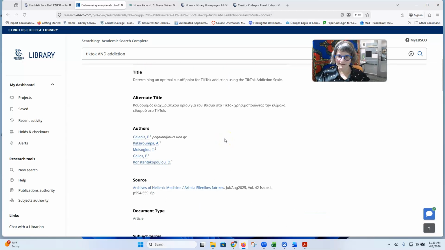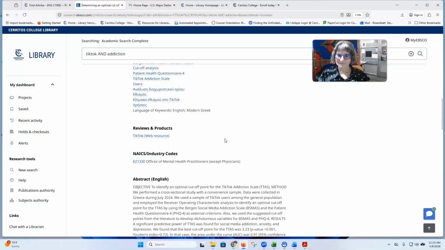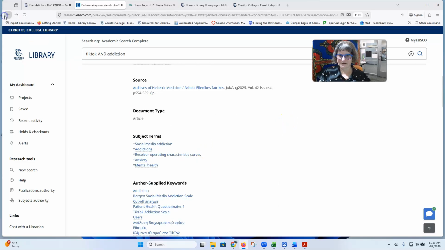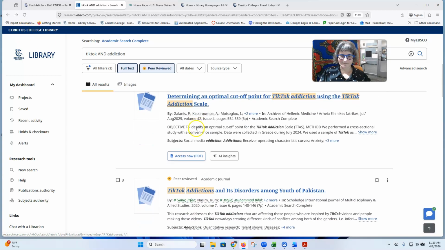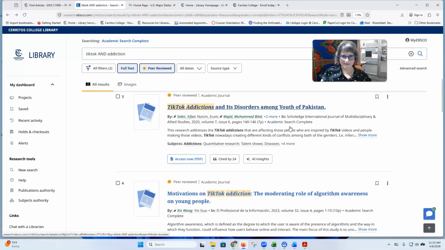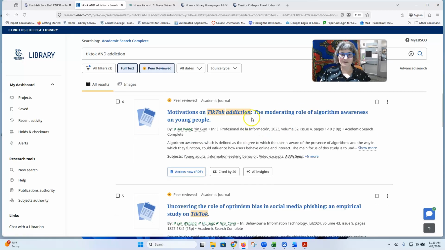So I can read this. It's saying to identify an optimal cutoff point for the TikTok Addiction Scale, to determine when people are actually addicted to TikTok. Here's "TikTok addictions and its disorders among the youth of Pakistan," and "Motivations on TikTok addiction: moderating role of algorithm awareness on young people."